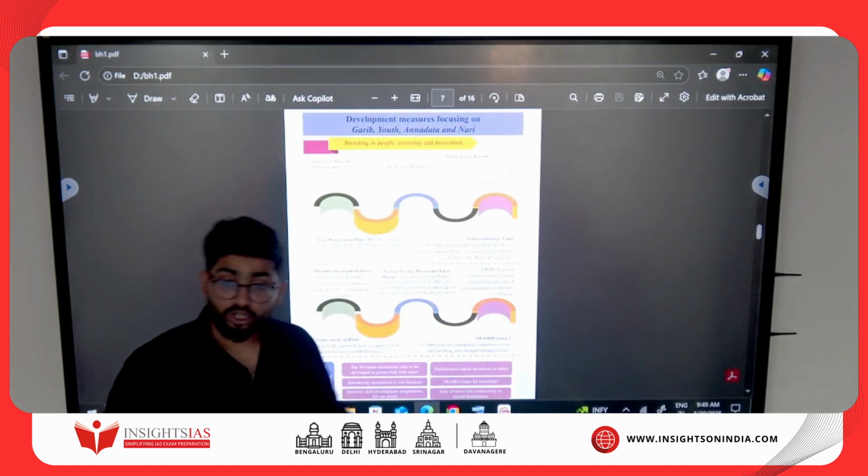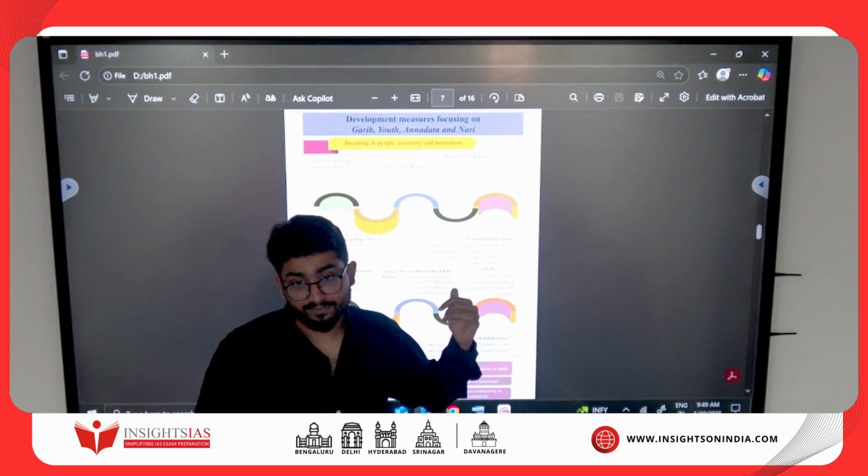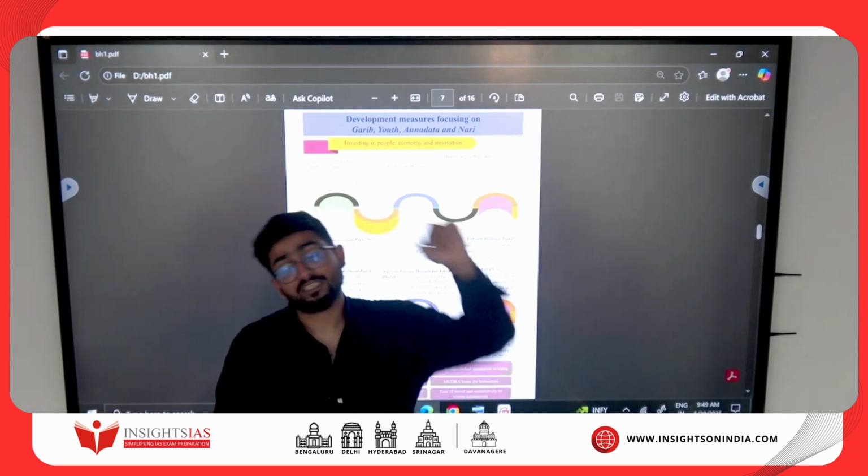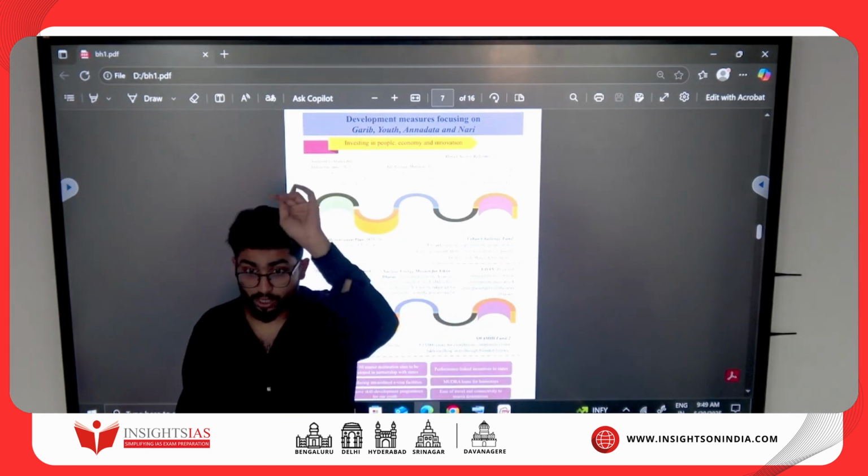And then they're talking about UDAN. UDAN was last year's mains question. And again, UDAN was a prelims question. They had asked about Holongi Airport in Arunachal Pradesh.